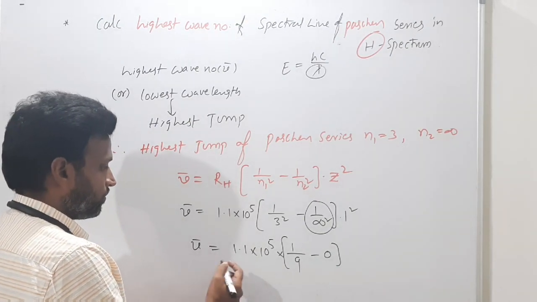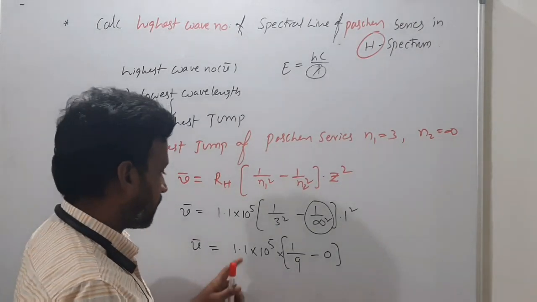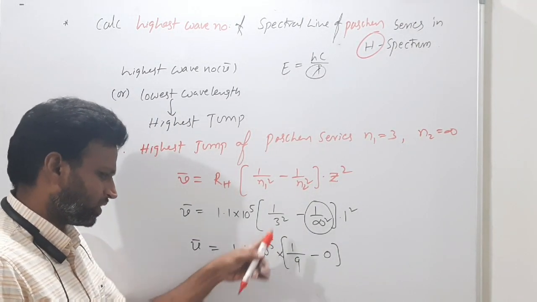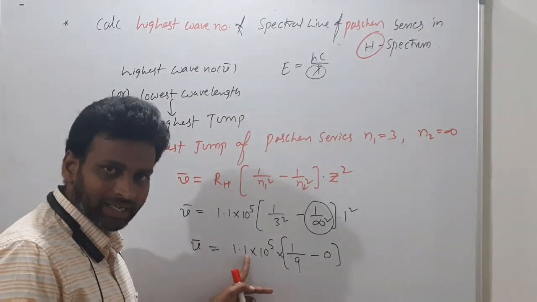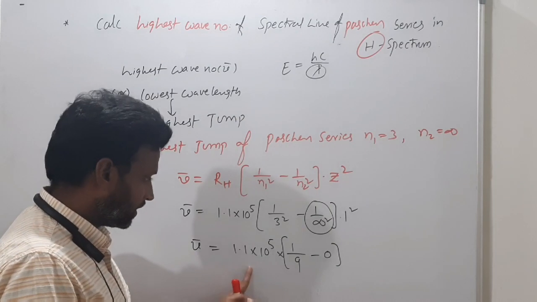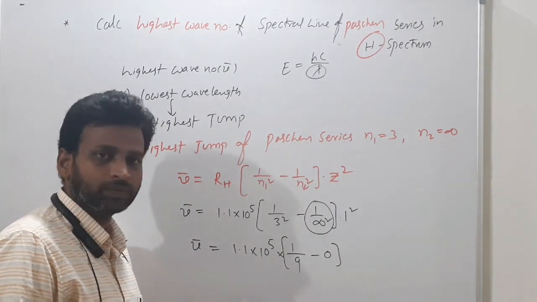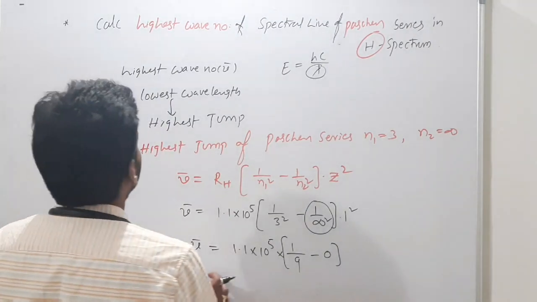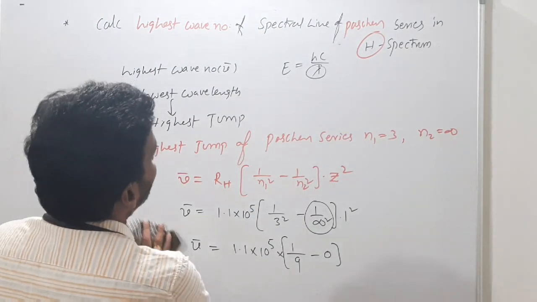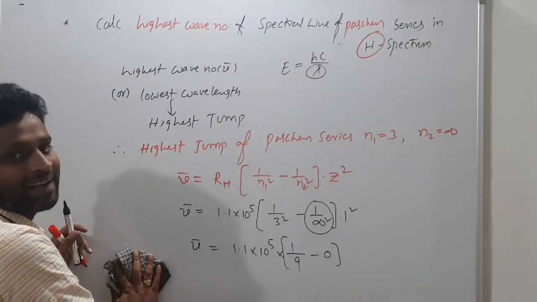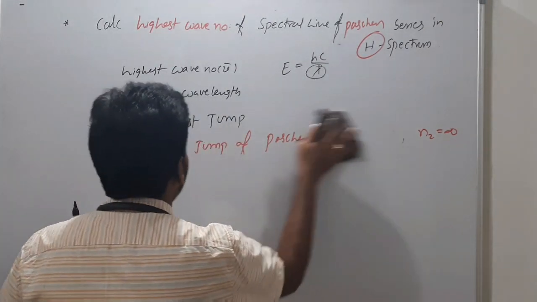Understand? So what do you have? Nu bar equals 1.1 into 10 power 5, or 11 by 9 into 10 power 4, your choice. Getting what I am saying? 1.1 I can write as 11 into 10 power minus 1, so 11 into 10 power 4 by 9. You will get the answer: 1 point something into 10 power 4. Got it, sir? So this is how to calculate the wave number and wavelength of a spectral line. These are very important for us.